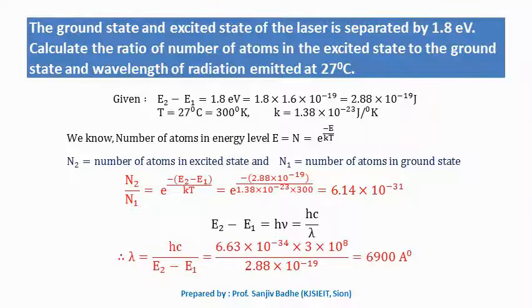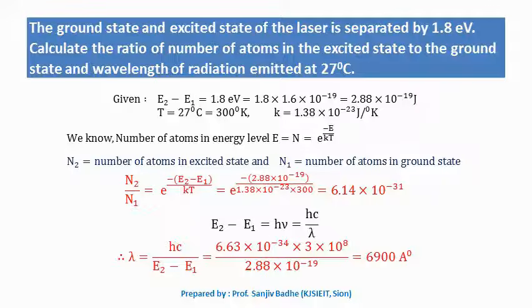We are almost at the end of the session. At the end, let us solve some numericals. First one: the ground state and excited state of the laser are separated by 1.8 electron volts. Calculate the ratio of the number of atoms in the excited state to the ground state and the wavelength of radiation emitted at 27 degrees centigrade.